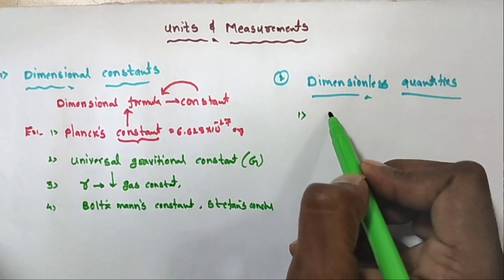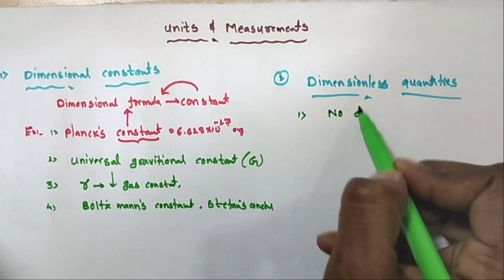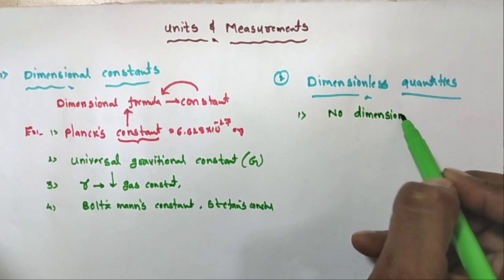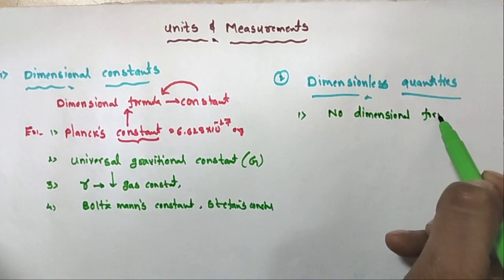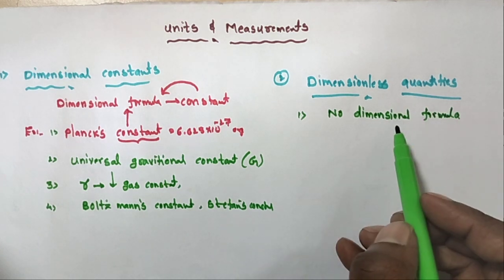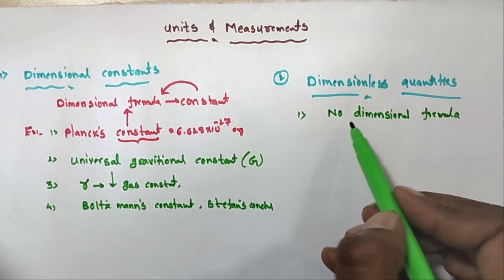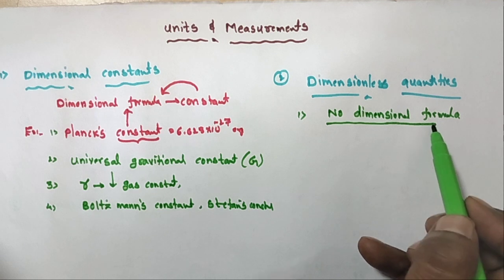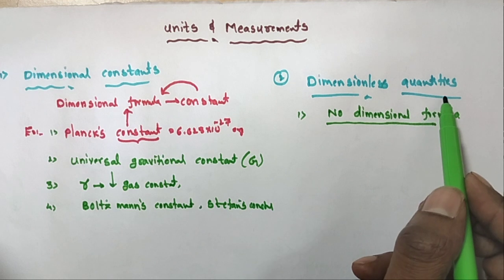Physical quantities or derived quantities which have no dimensional formula are called dimensionless quantities.